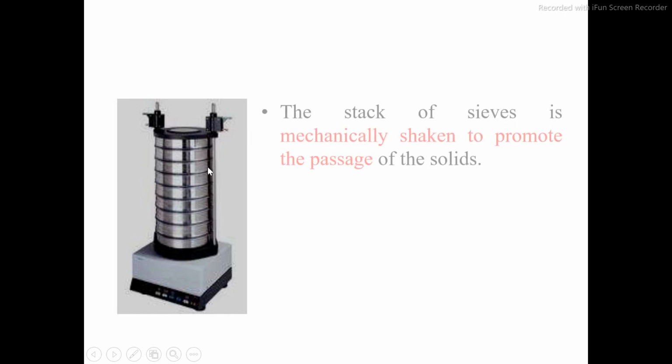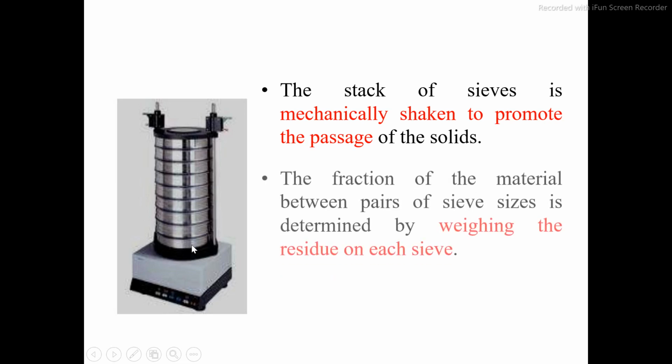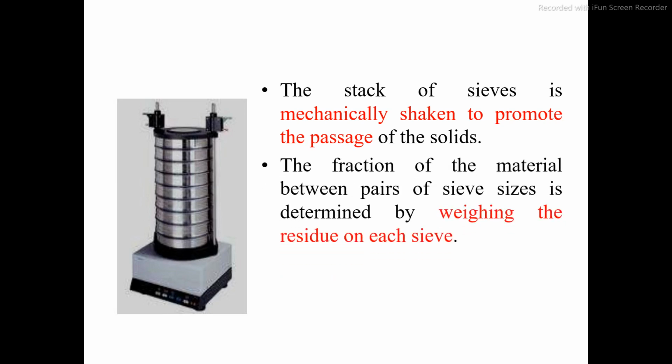This is the sieving apparatus by which we can separate different sizes of particles, and we can easily find out the size range. The stack of sieves is mechanically shaken to promote the passage of solids. Each of these sieves is shaken mechanically so that the particles pass in a downward direction. The fraction of material between a pair of sieve sizes is determined by weighing the residue on each sieve. Once the sieving is done, we separate the sieves and calculate the material collected on the surface of each sieve.